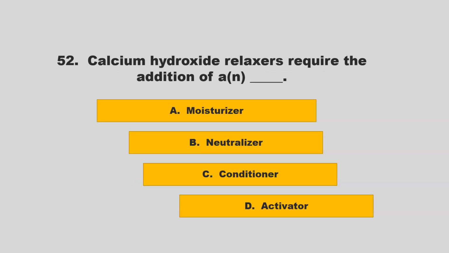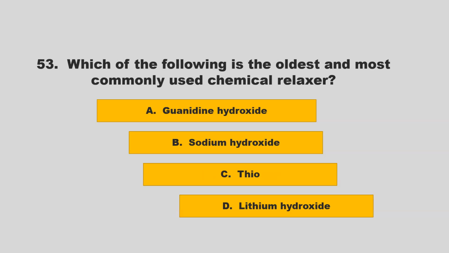Calcium hydroxide relaxers require the addition of a blank. Is it moisturizer, neutralizer, conditioner, or activator? If you chose D, activator, you are correct.